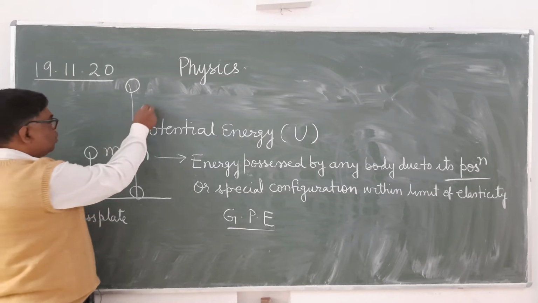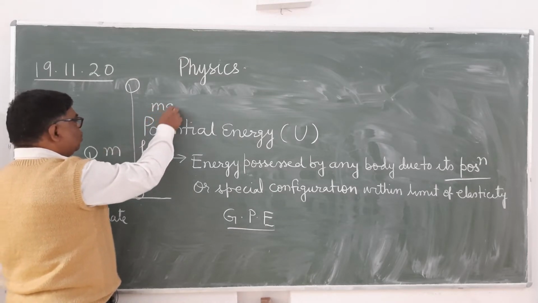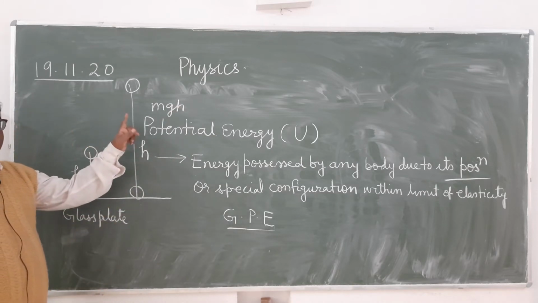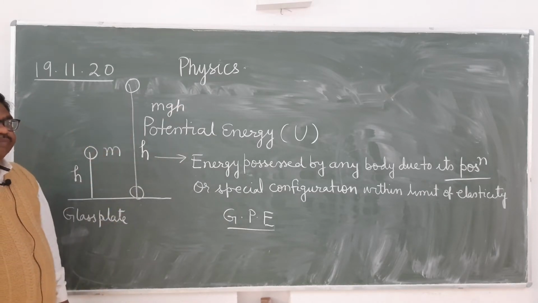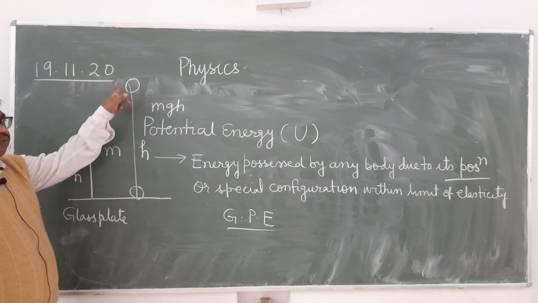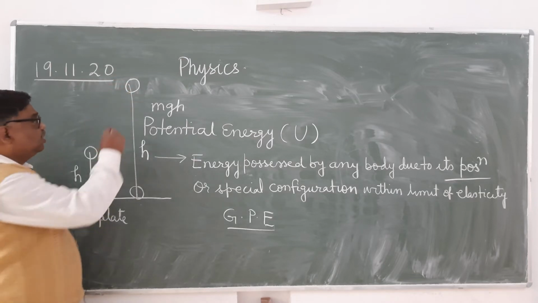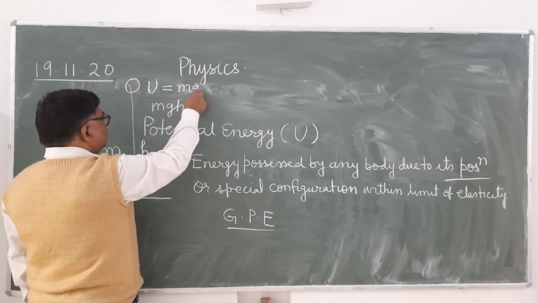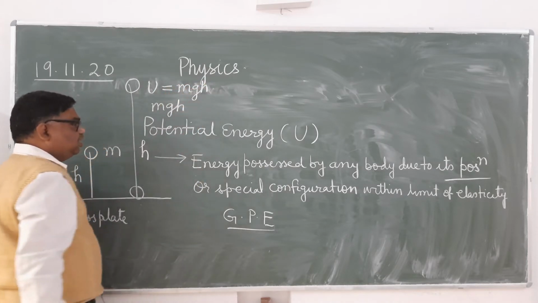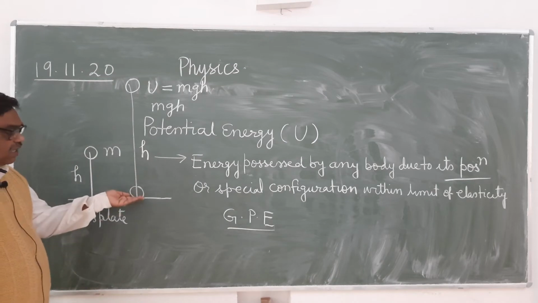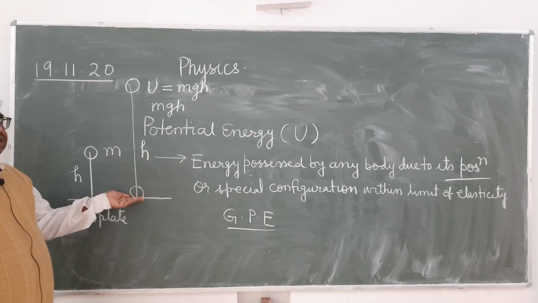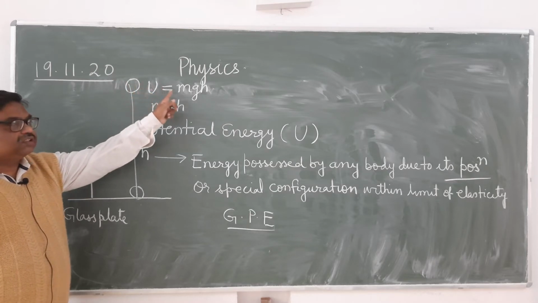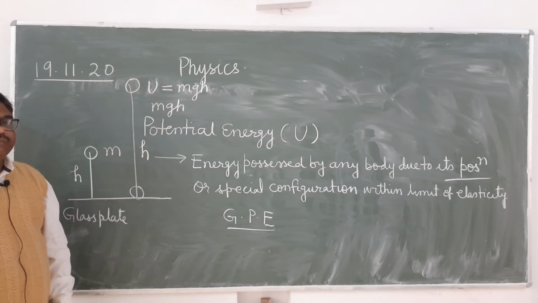It will be equal to m into g into h. This I have told yesterday. Means at this point, the potential energy will be equal to m into g into h. Is it clear? Work done in carrying the body from ground to the height h is mgh. Therefore, potential energy at this point will be mgh.